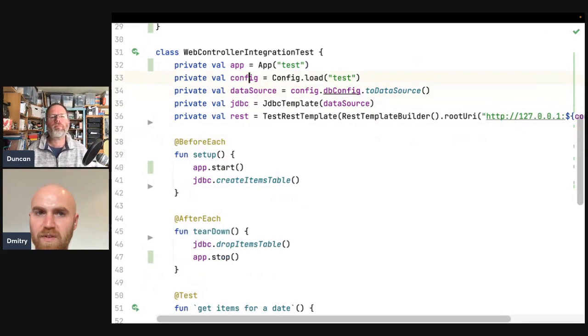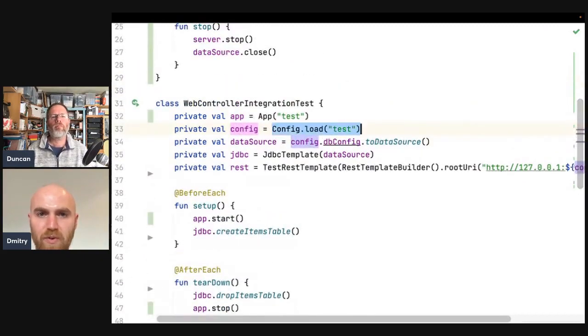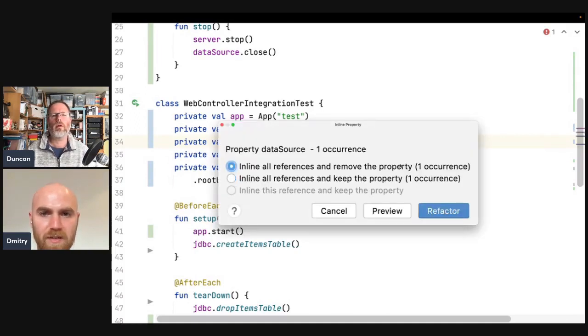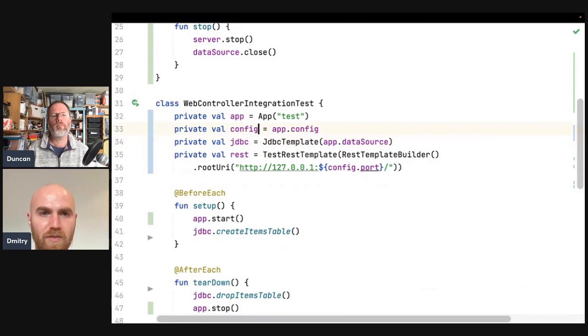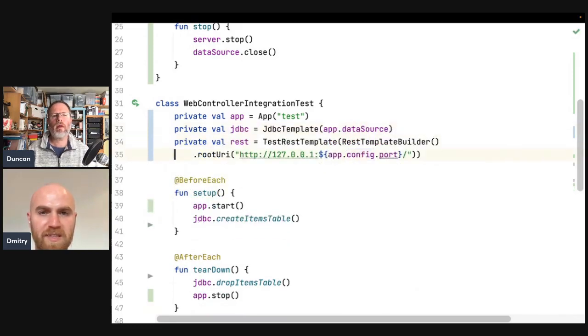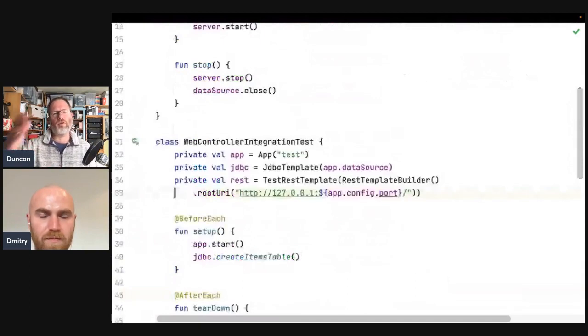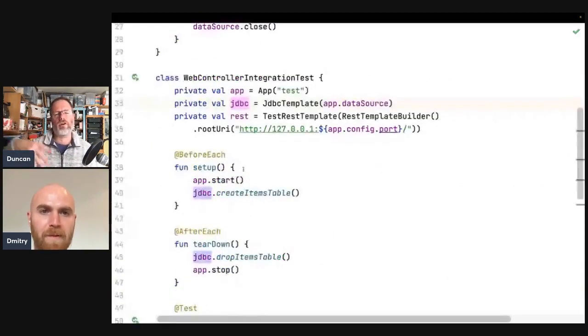Yep. So the config. Well, we have config in the app, so we could do that and make it public. Right, then let me reformat this. Then data source we also have in the app. Data source could also make it public. You can inline that. And config can also be inlined. So that's kind of it. Okay. So here the JdbcTemplate is, again, we're creating one for this test in order to populate the database, and then the app has got another one that it's using to talk to the same database. That makes sense. Okay. Yes.